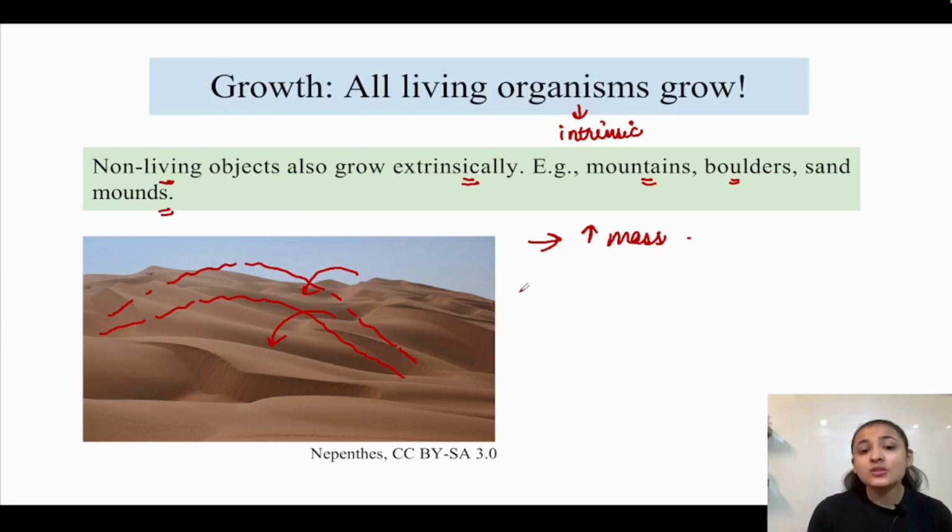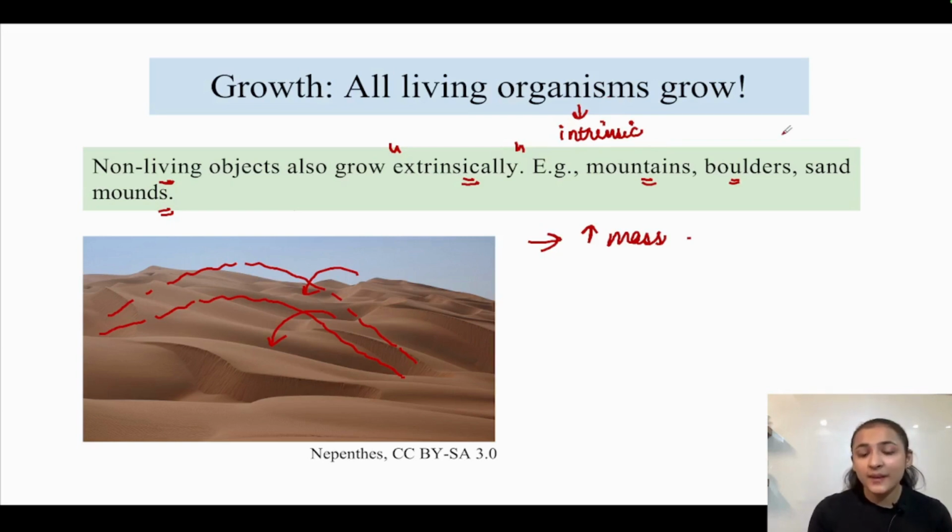So this is also known as growth, because the twin characteristics of growth are increase in mass and increase in the number of individuals. So here increase in mass is happening, although extrinsically, that is, from the outside something is getting deposited, because of which the mass is increasing. This is known as extrinsic growth, and non-living objects therefore show growth. Living organisms also grow, but they are growing intrinsically. That is, the materials are getting deposited inside the body of the organism.